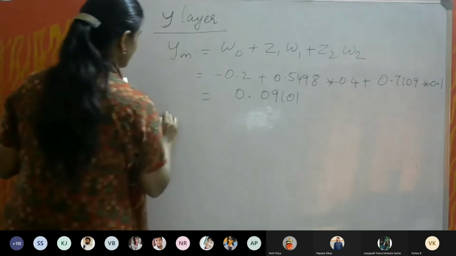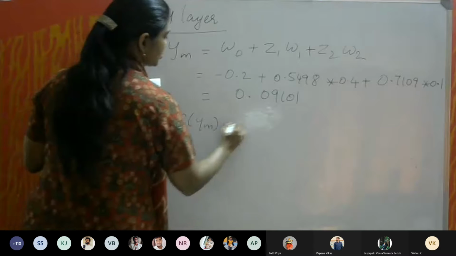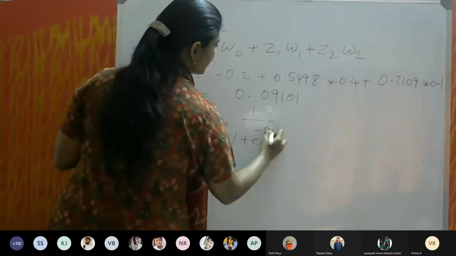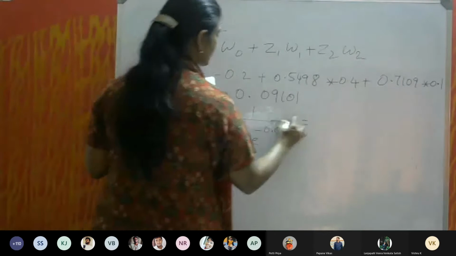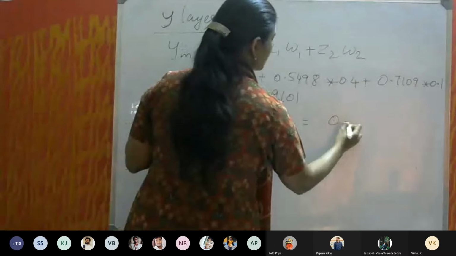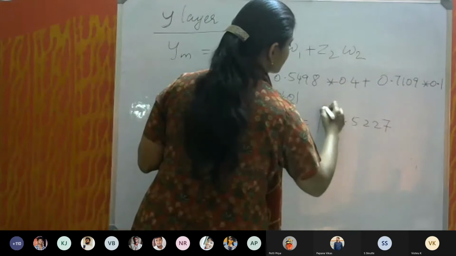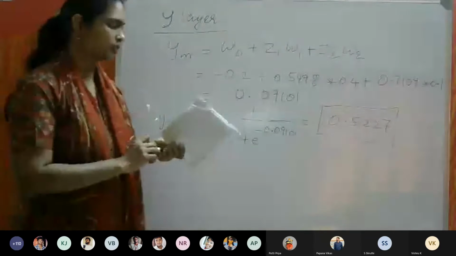And then Y equal to f of Y in, that is 1 by 1 plus e raised to minus 0.09101, that is equal to 0.5227. Are you all getting this value? You should get this value.